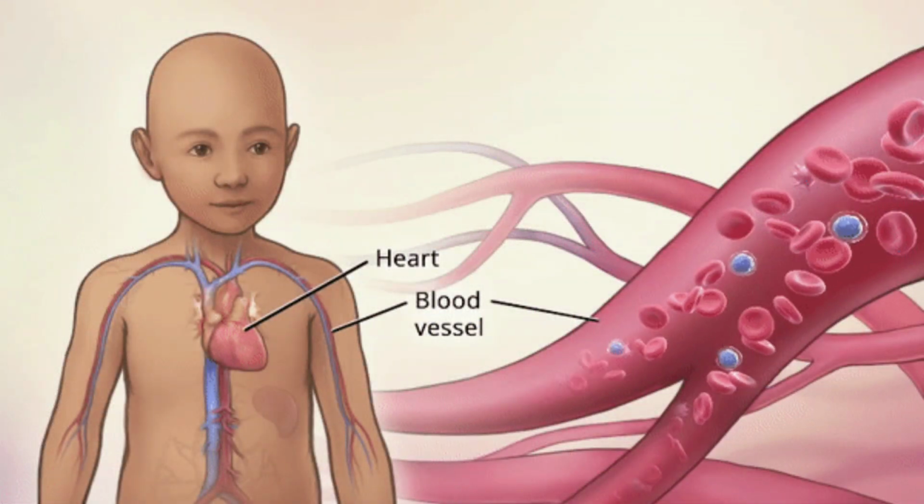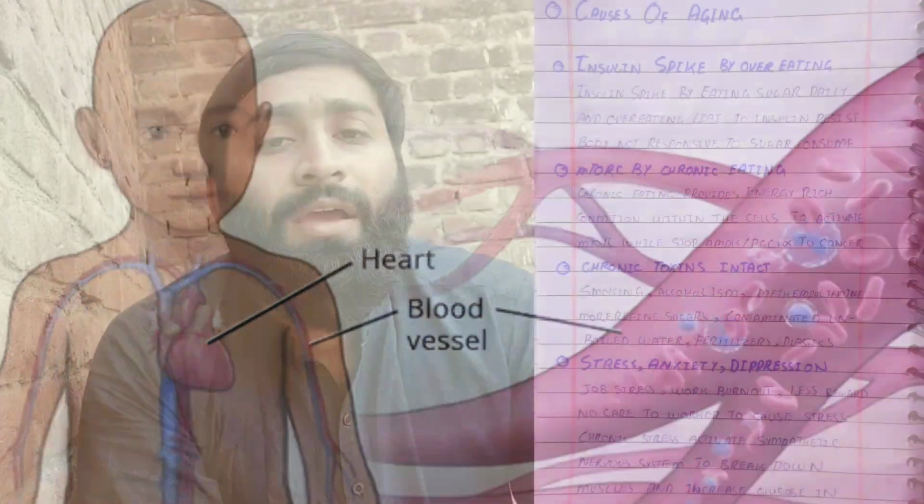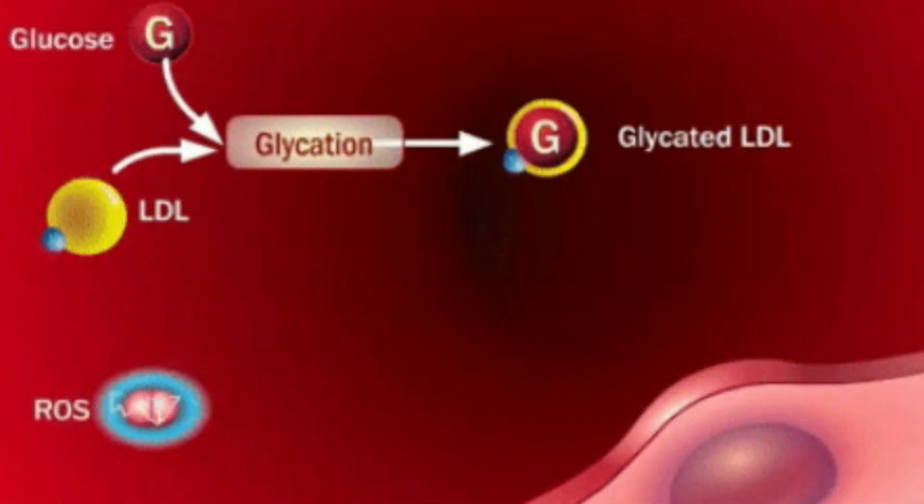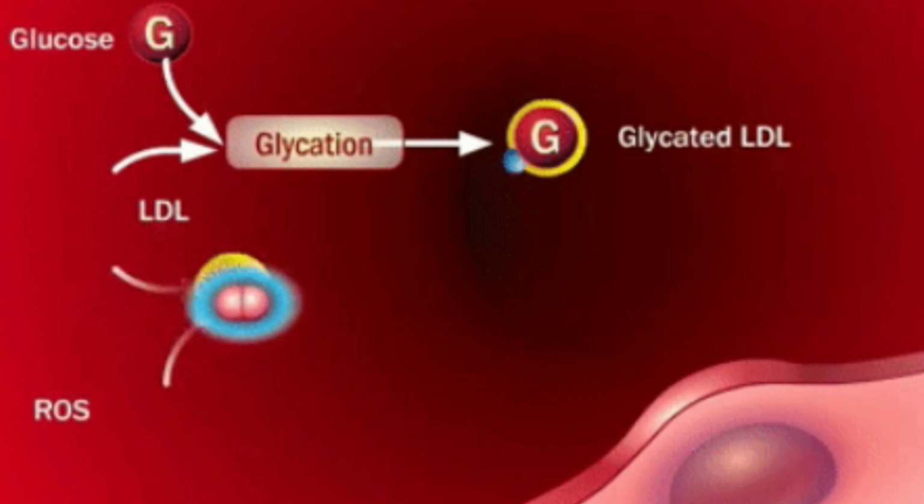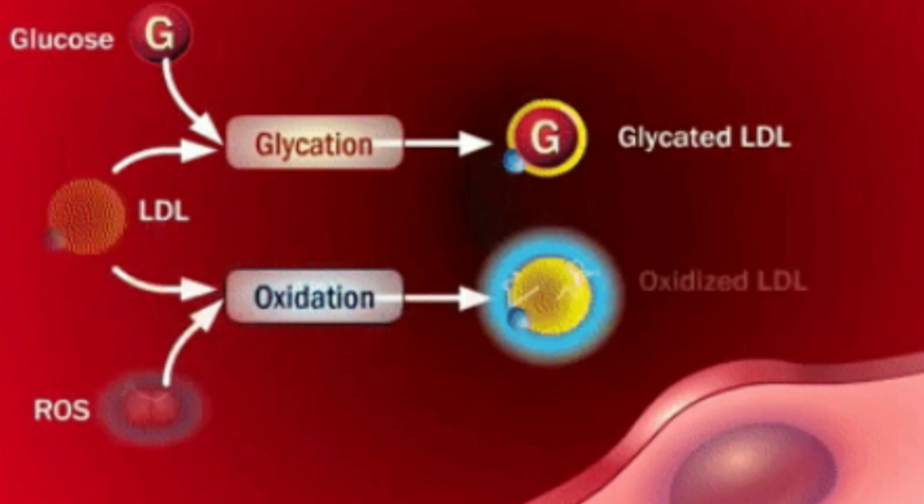In insulin resistance, glucose will not enter the tissue, and hyperglycemia will occur. Hyperglycemia means a high level of glucose in your blood. This high level of glucose will bind with low density lipoprotein, and the low density lipoprotein becomes oxidized. It also activates reactive oxygen species, and oxidation leads to oxidative stress, and endothelial dysfunction will lead to arteriosclerosis.